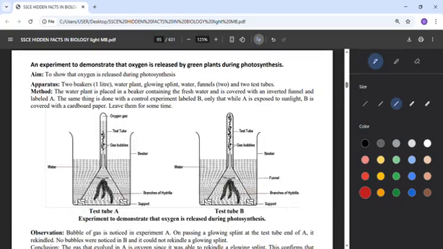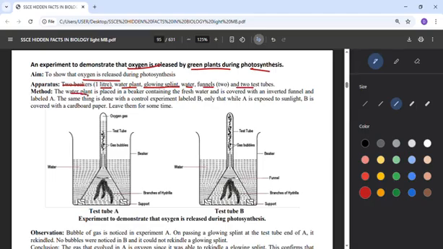There's another experiment that will demonstrate that oxygen is always being released by green plants during photosynthesis. To show that oxygen is released during photosynthesis, get 2 beakers, 1 liter beakers. Get a water plant, a glowing splint, water, 2 funnels and 2 test tubes. So what will you do?